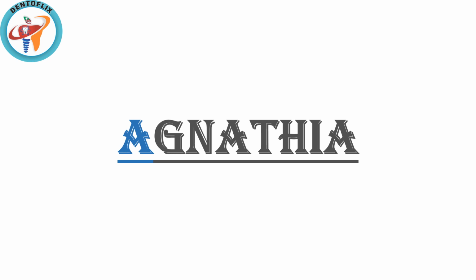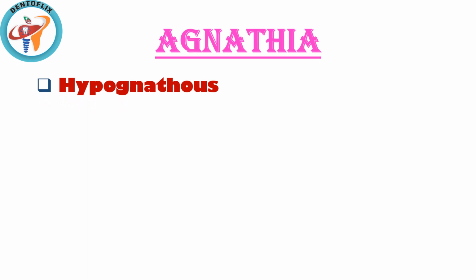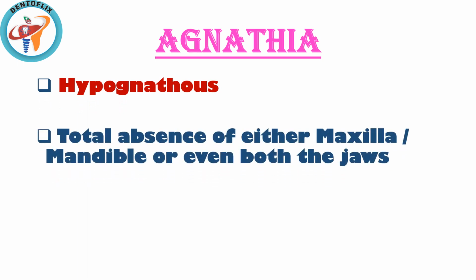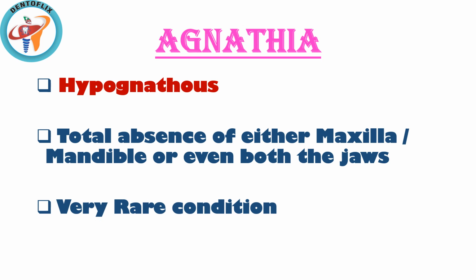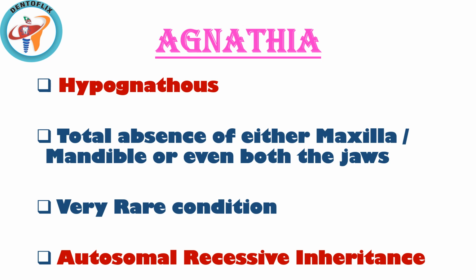A stands for absence. Gnathia stands for jaw, something related to the jaw. Agnathia means absence of the jawbone, either the maxilla or mandible or even both the jaws. Agnathia is also known as hypognathus. Total absence of either maxilla or mandible or even both the jaws is termed as agnathia. It is a very rare condition. It is autosomal recessive inheritance.